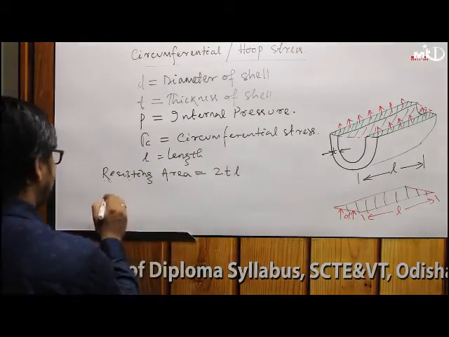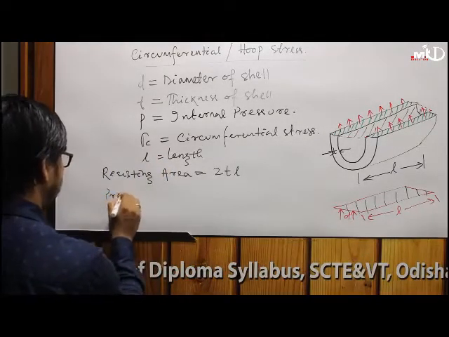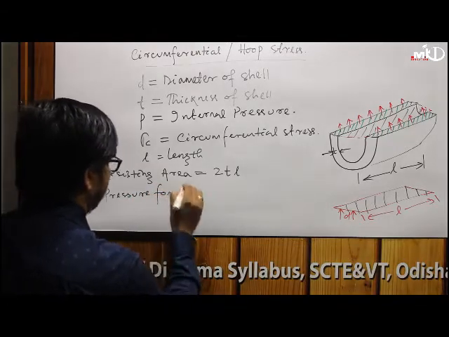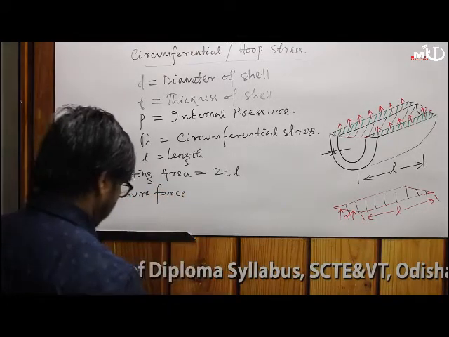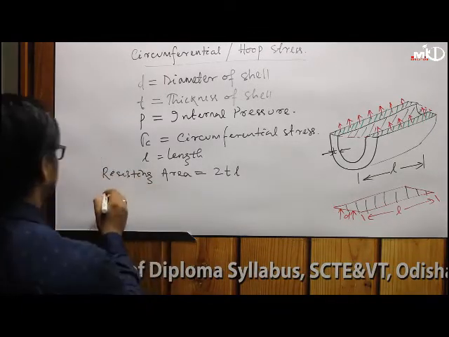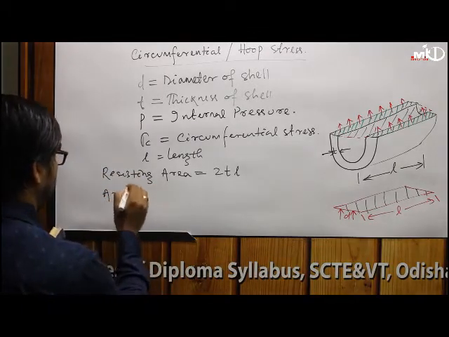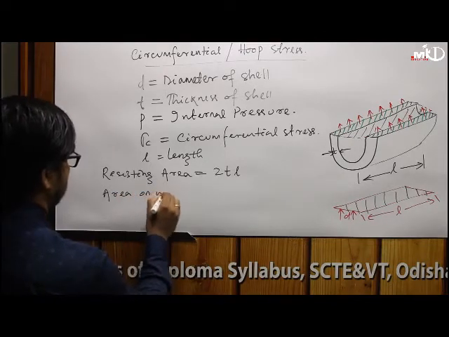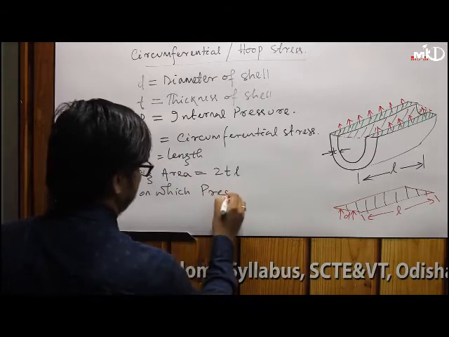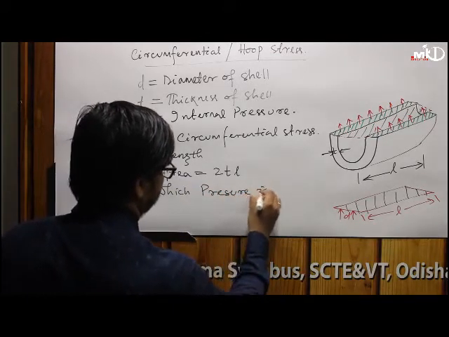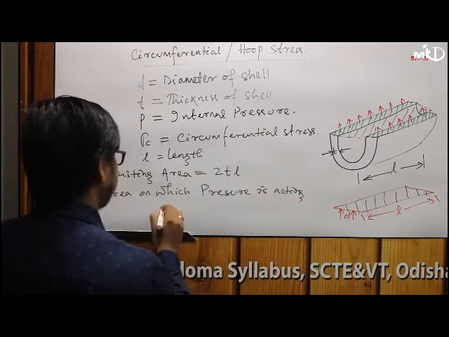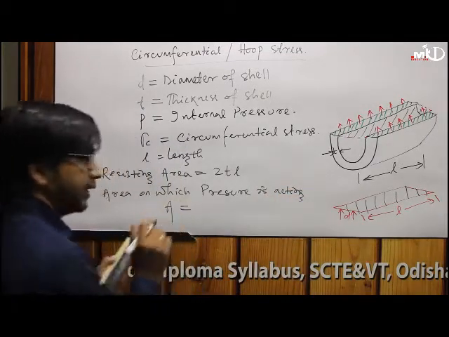So you can say the pressure force, or the area on which pressure force is acting, let's say A, because that area is important.